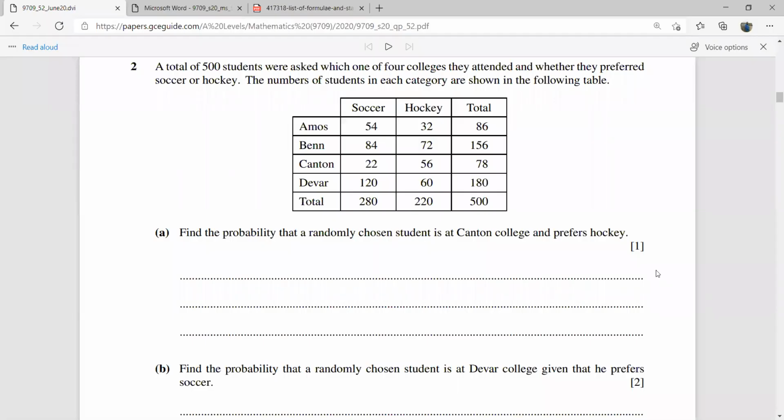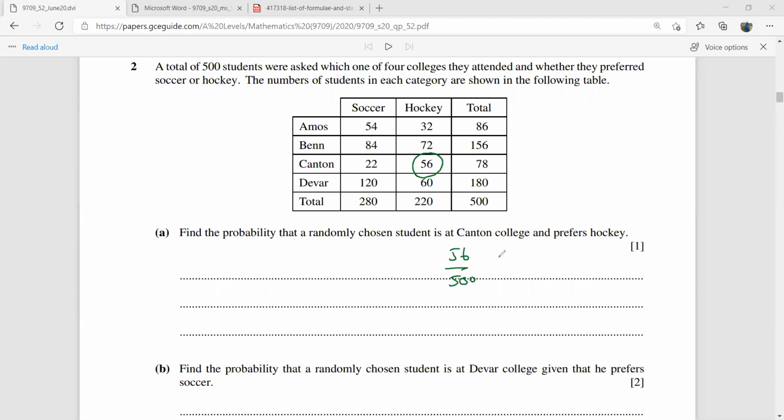Okay, question number 2. A total of 500 students. So this is the total. Asks for which college they study and which game they prefer. The number of students is shown in the table here. It says find the probability that a randomly chosen student is at Canton College and prefers hockey. So here is the Canton College, here is the hockey. So this is going to be 56 over 500, and you can simplify this.